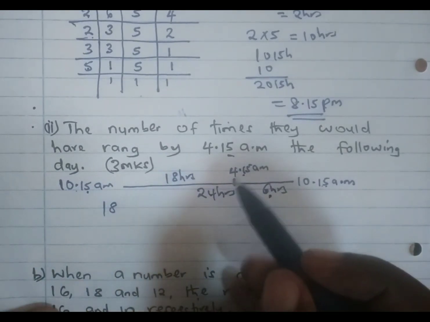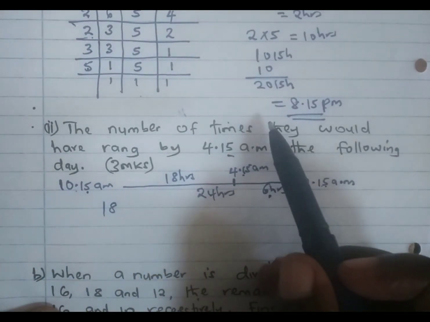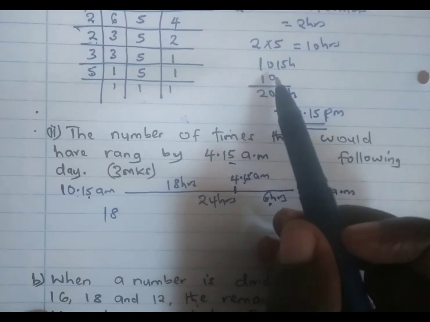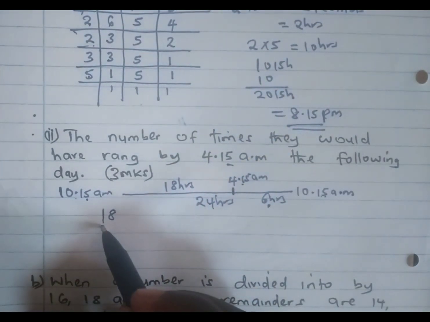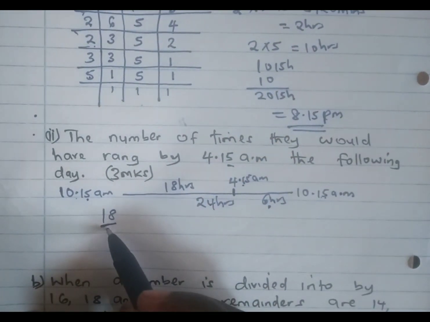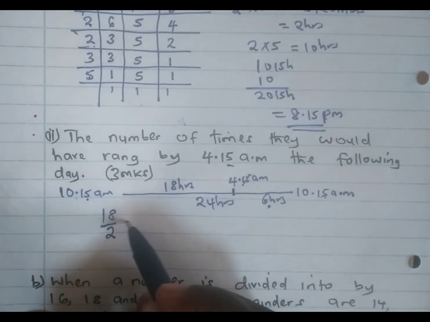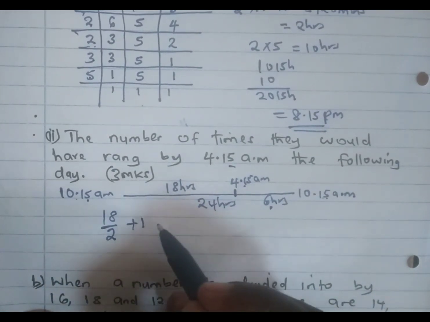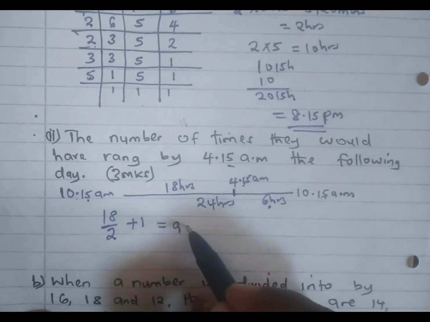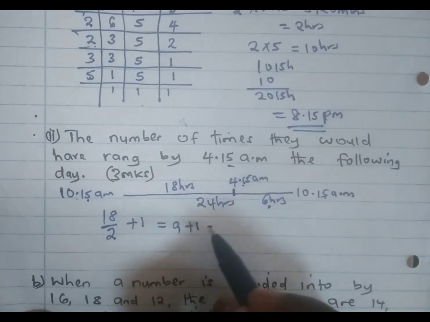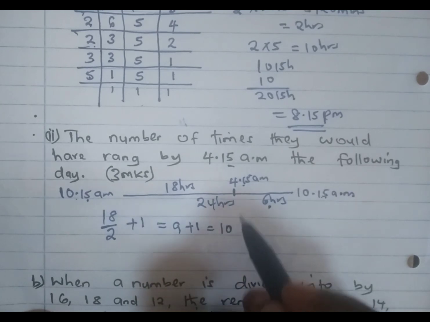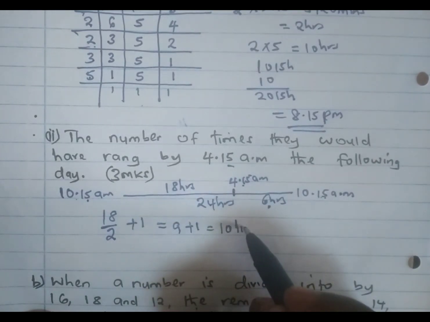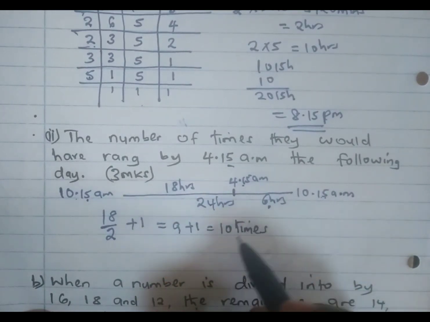Meaning if these bells are ringing after every 2 hours, you take 18, you divide by 2, then of course you add 1 because they had rung before, and that gives us 9. You add 1, meaning by 4:15 a.m. they would have rung 10 times.